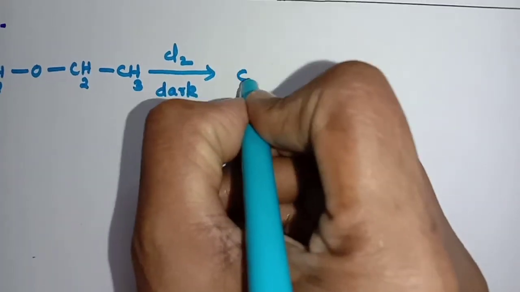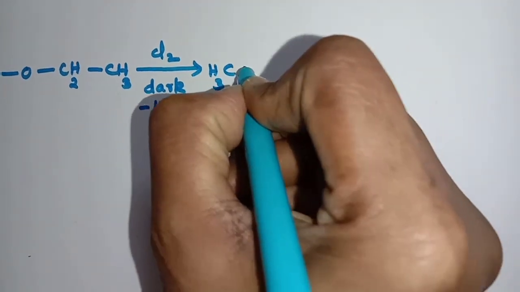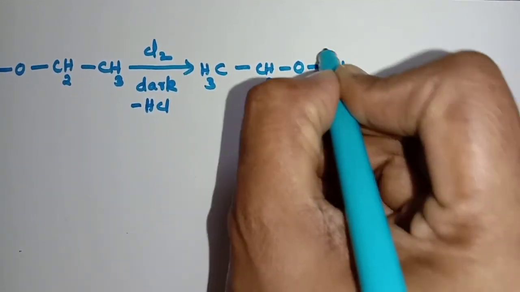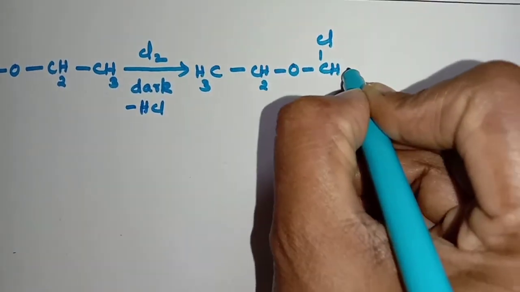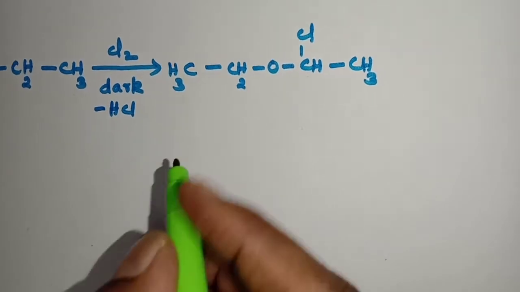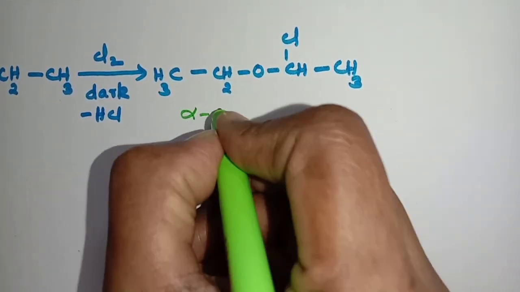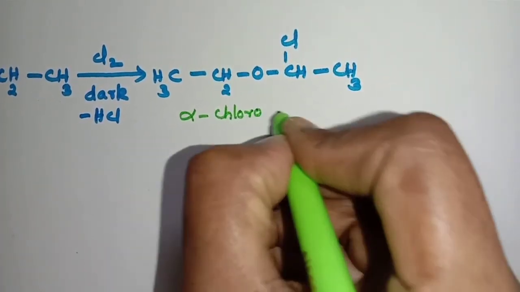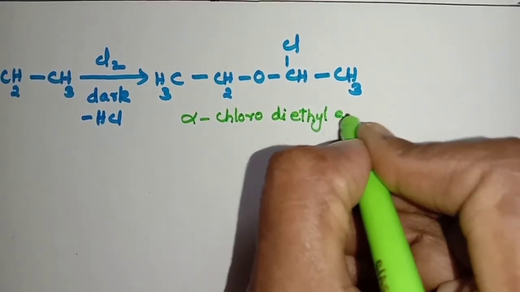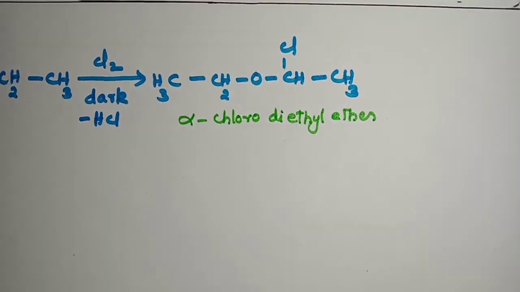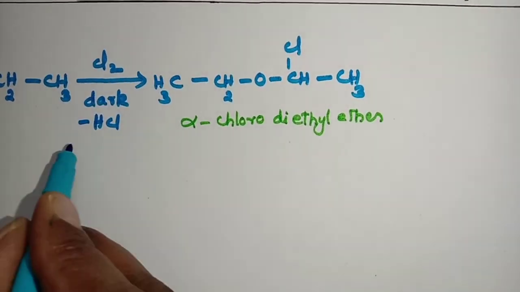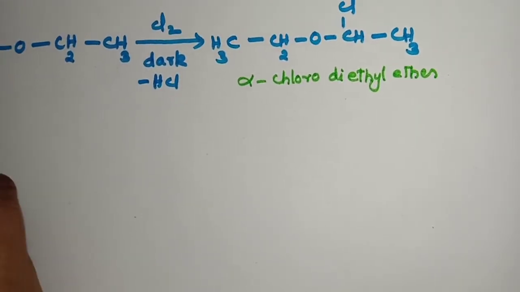This can be written as CH3CH2OCHClCH3. Hence it is called alpha chloro diethyl ether. So only one hydrogen is substituted by the halogen atom when the reaction takes place in the absence of sunlight.